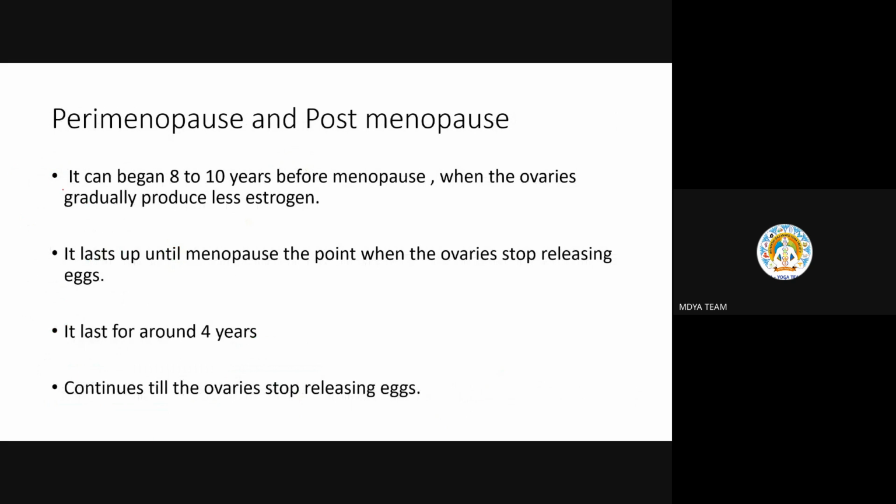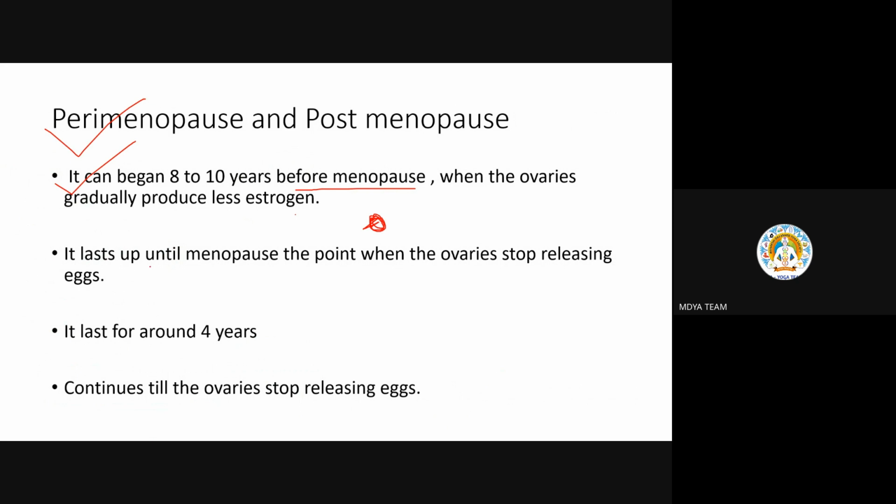Perimenopausal or postmenopausal, we'll see perimenopausal. It can begin 8 to 10 years before the exact menopause. This we are saying perimenopause. It can begin 8 to 10 years before menopause when the ovaries gradually produce less estrogen. Not that estrogen production will stop completely, because complete stoppage of estrogen production is called menopause, because completely there is no production of estrogen, so no growth hormone for the egg follicle to get developed. So this is the stage 8 to 10 years before menopause.